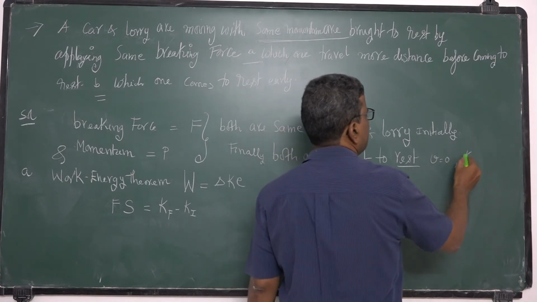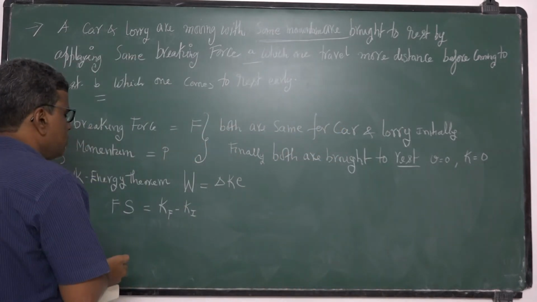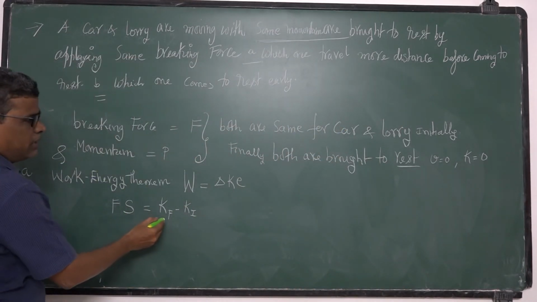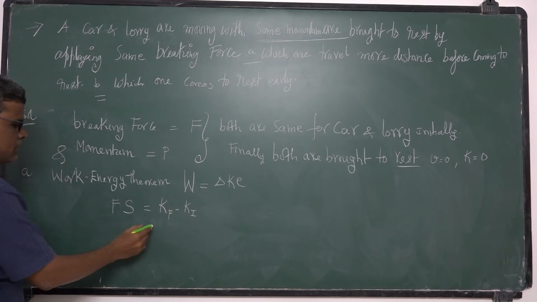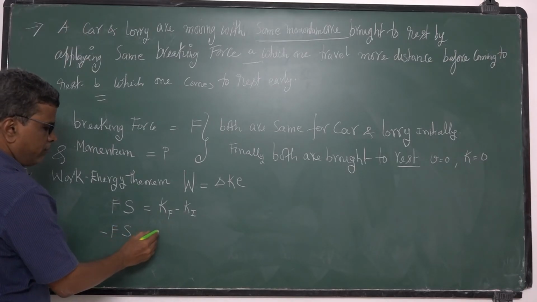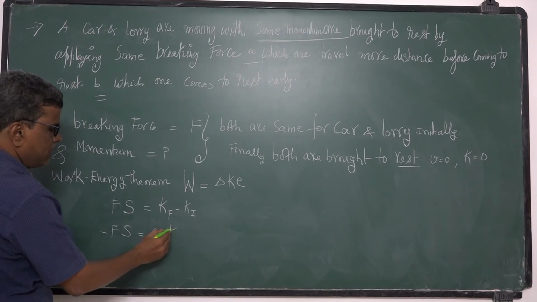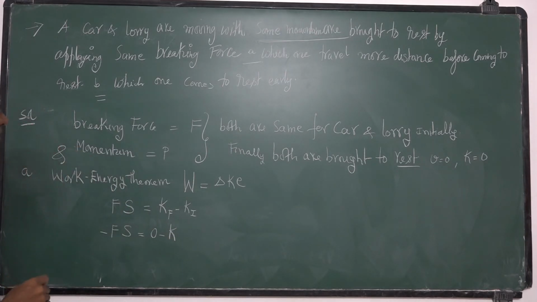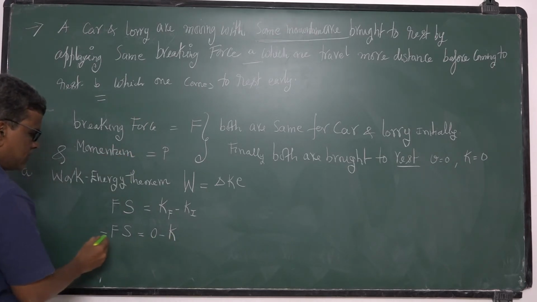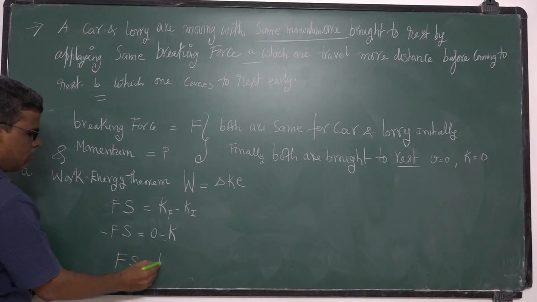That means final kinetic energy is also 0. So minus braking force, minus Fs, is equal to final 0 minus initial kinetic energy. Let it be K. Kinetic energy we don't know, but momentums are same. The minus gets cancelled, so we will write F into S is equal to K.